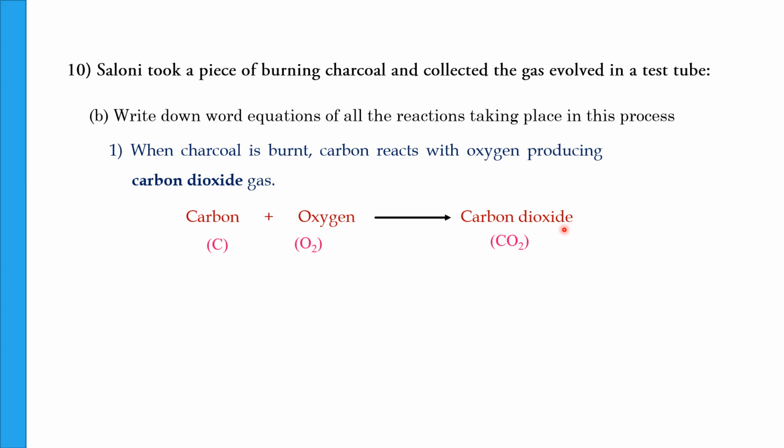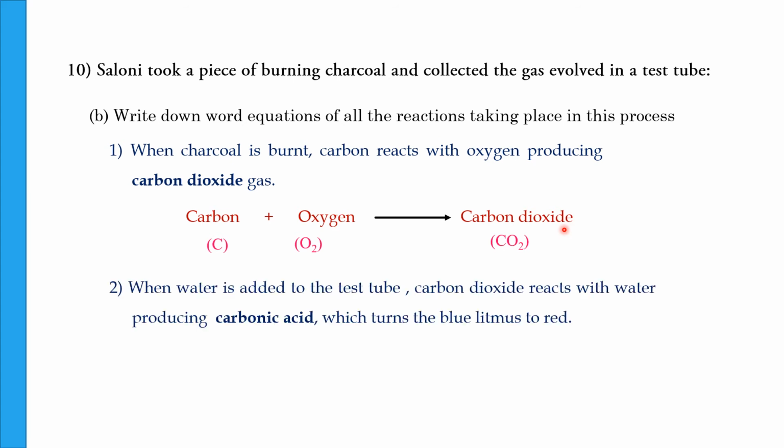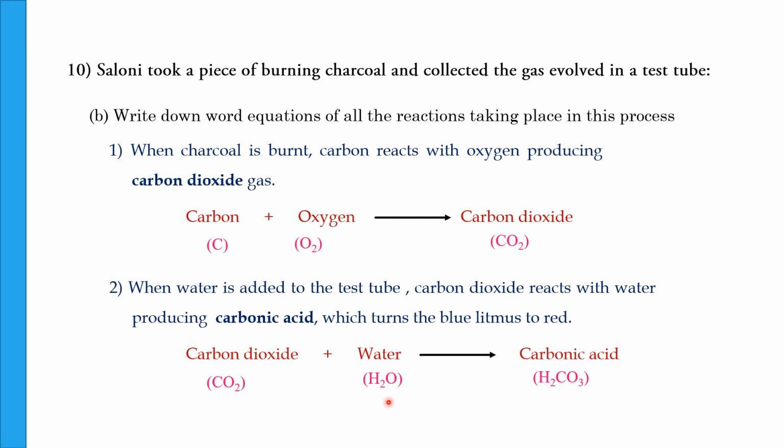Okay, and there is one more reaction happening. That reaction is when you add water into the test tube. When water is added to the test tube, the carbon dioxide gas, which is present in the test tube, reacts with water, producing carbonic acid. This is how it happens. Carbon dioxide plus water, CO2 plus H2O, gives carbonic acid, that is H2CO3. And this acid makes the solution acidic in nature and turns the blue litmus to red. That's how you got that result.